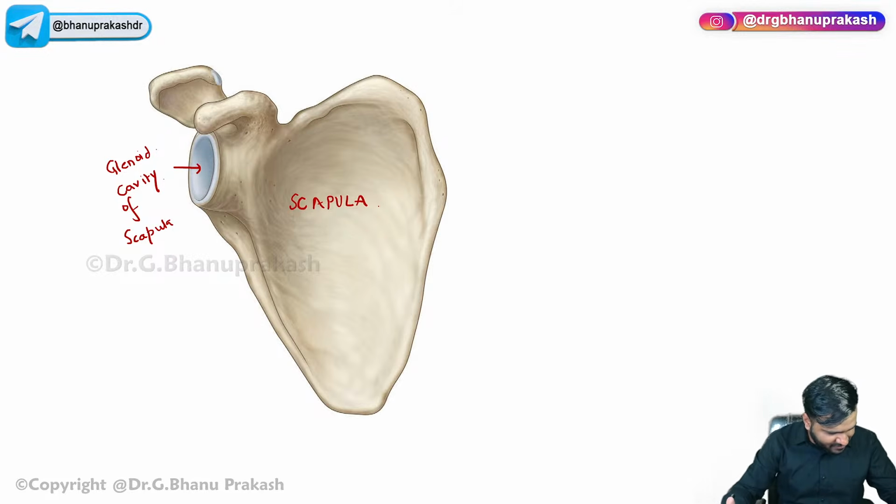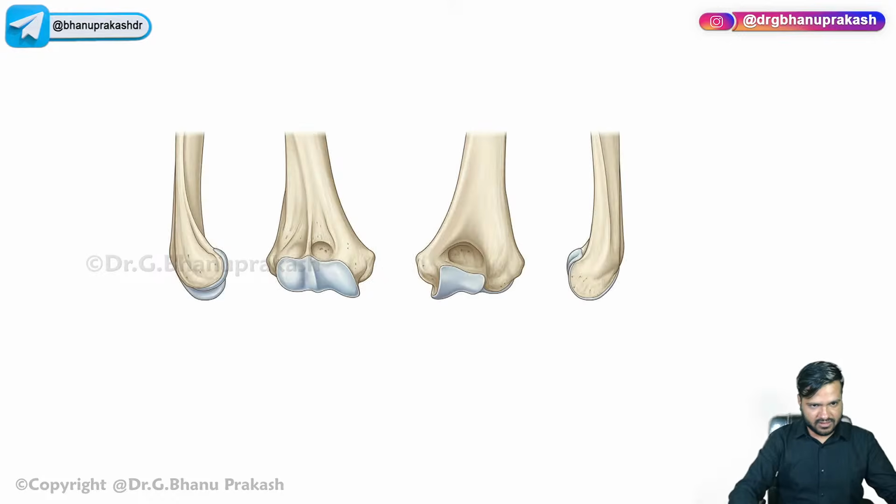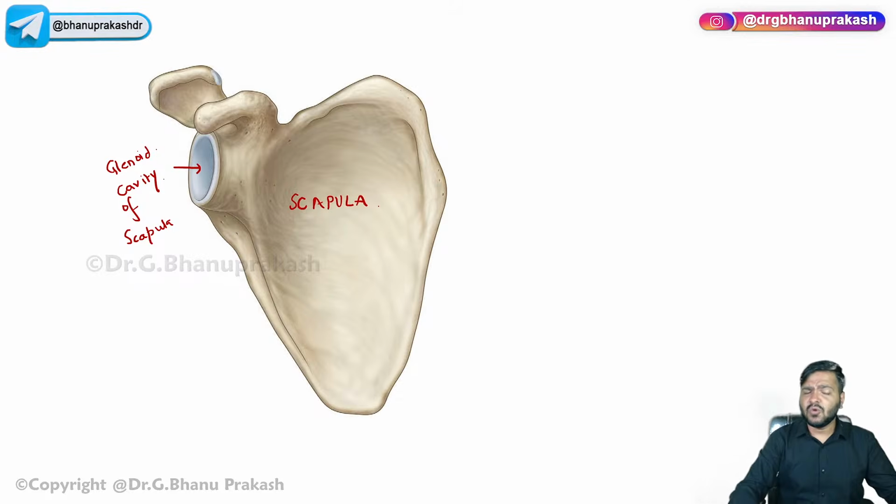It is the ball and socket joint. The glenohumeral joint is a ball and socket joint. So you already know that it will transfer all the way to the scapula.